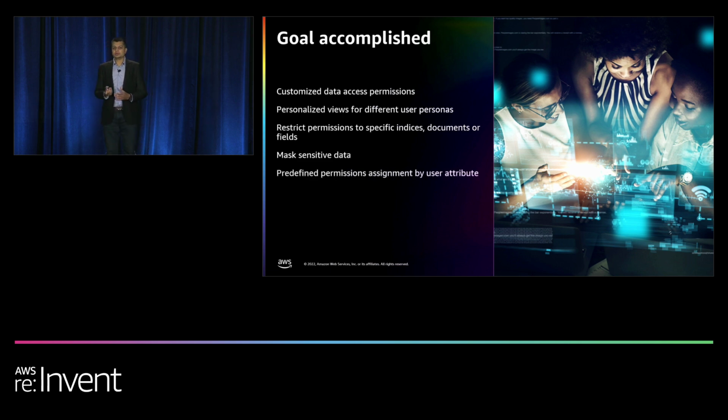And Aruna also showed you that when your users are logging in from your SAML identity provider, we automatically map them based on the user attributes, in this case a work group, to the security roles that you've already defined. And lastly, we also showed you how you can analyze audit logs in CloudWatch logs and look at the user activity on your cluster.